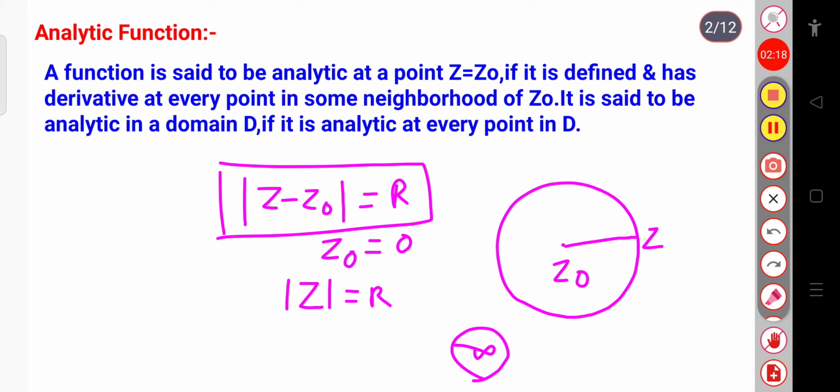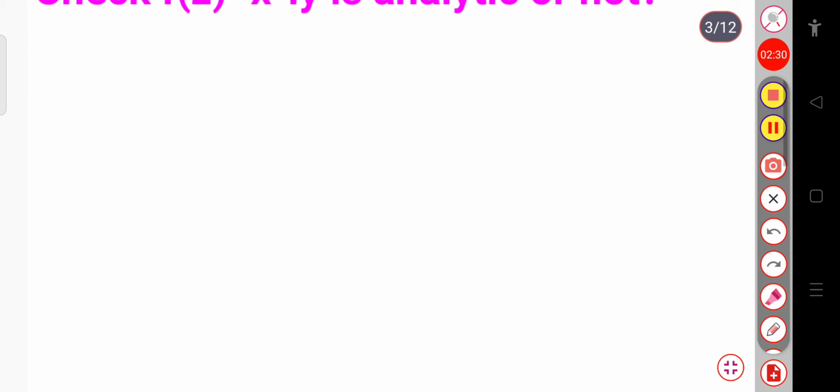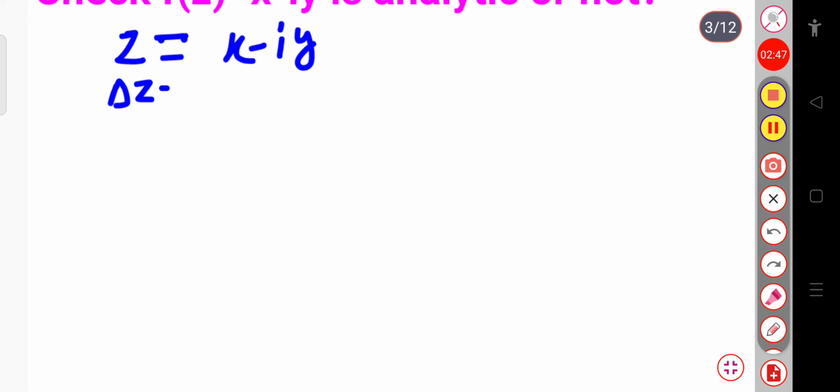Now let us take an example. Suppose f of z equals x minus iy, and we have to check whether it is analytic or not. We consider z equal to x minus iy, as given. So z equals x minus iota y. And we can write delta z equals delta x minus i delta y.